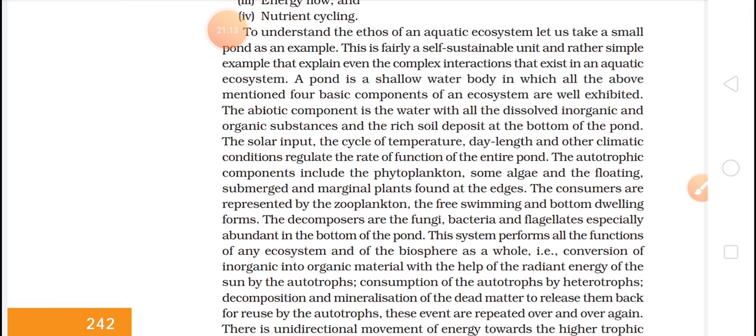So what is happening in that single pond? We have abiotic as well as biotic factors. Second, we have an input, the inorganic and organic substances, and the soil will have different ions.